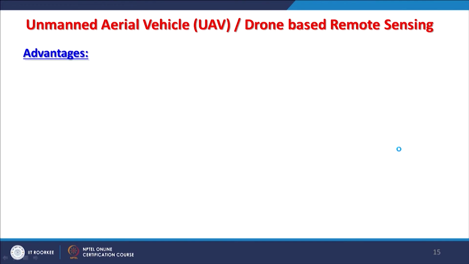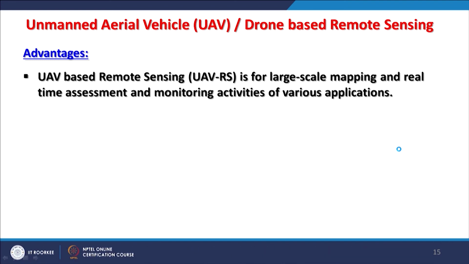Now let us discuss UAV or drone based remote sensing, which is nowadays becoming very common, and we will see the advantages and other things associated with this technology. UAV based remote sensing is for large scale mapping, high resolution mapping, real time assessment, and monitoring activities of various applications.